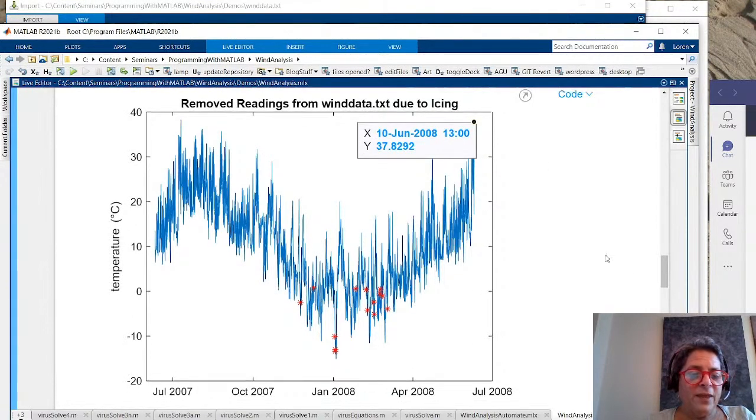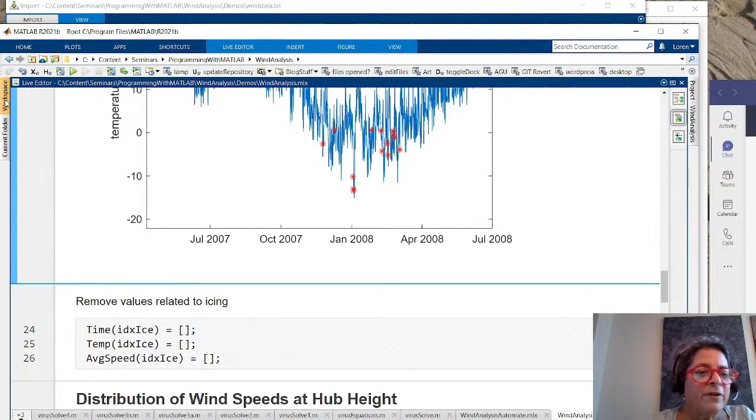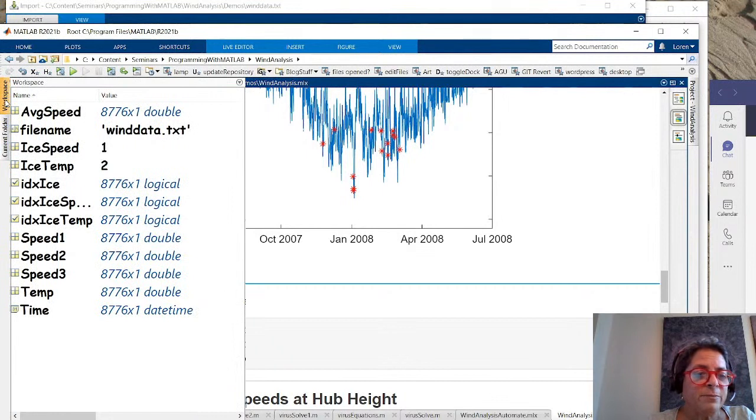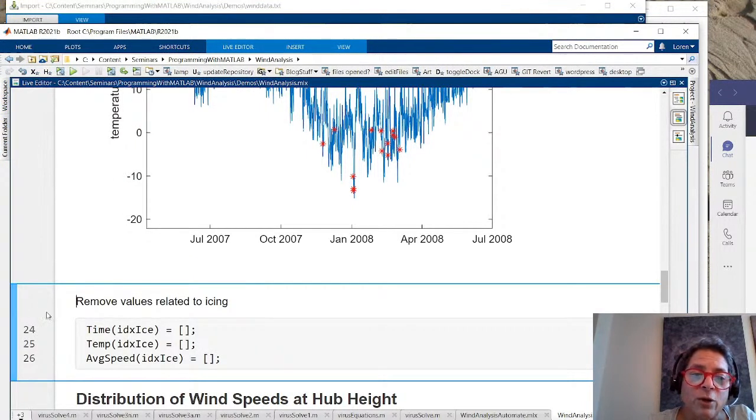And I think I had already run this. I had, maybe not, let's see. Everything has the same number of points as before. So I actually haven't come here and taken these particular points where the icing points are ones where I think that the temperature and wind speed are both low enough that I'm suspicious about whether we're collecting good data. And so what I'm going to do is run and do that now.